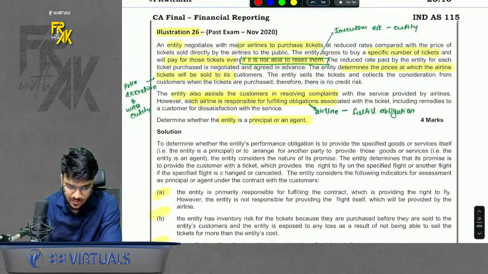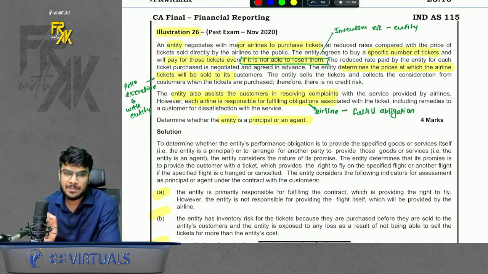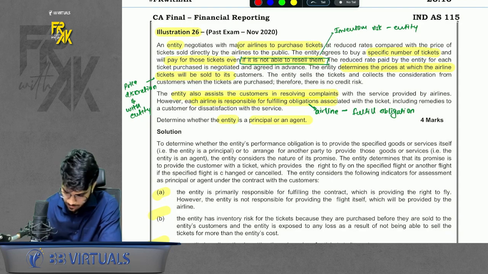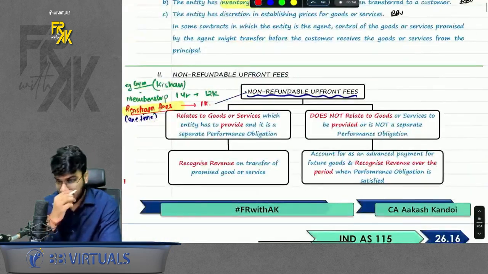Similarly, you have this case also. Okay, here the relationship is of principal, not principal agent. Why? Once you read, you will understand. So just read this question once. Okay, chalo. So this was the first special case.